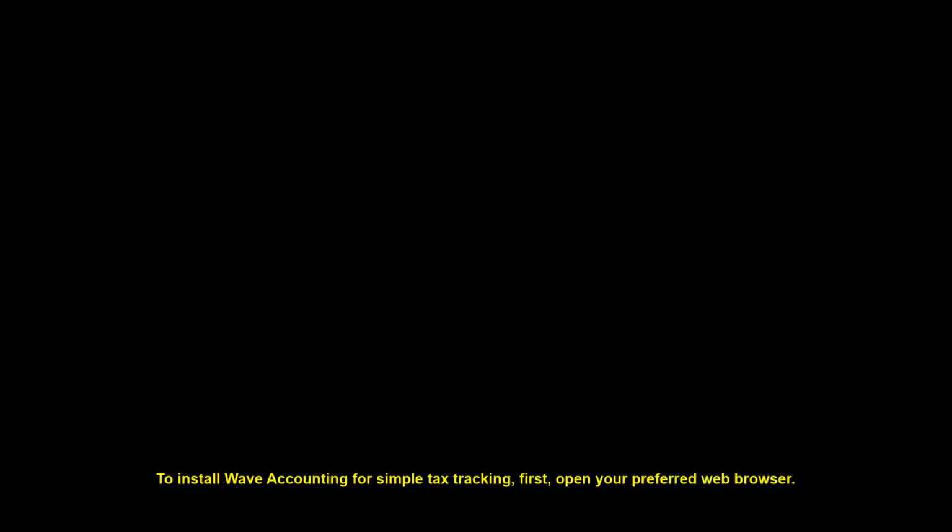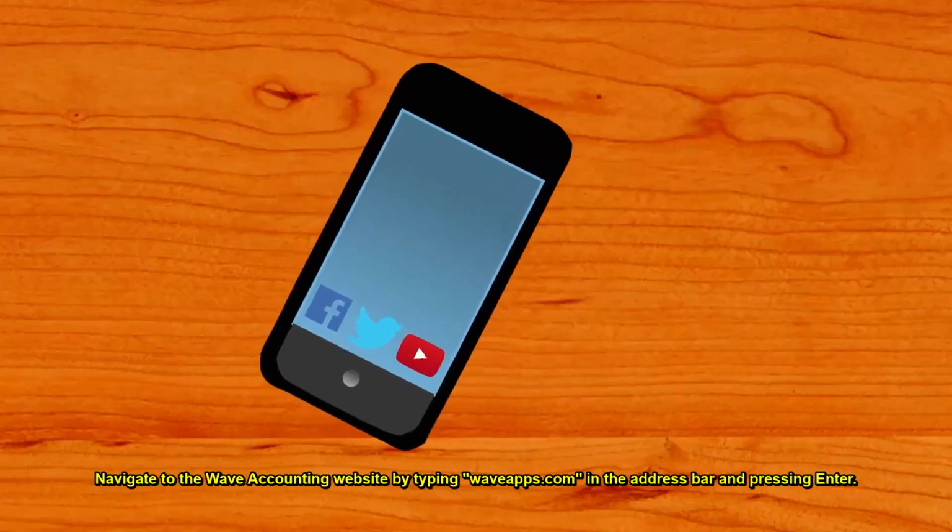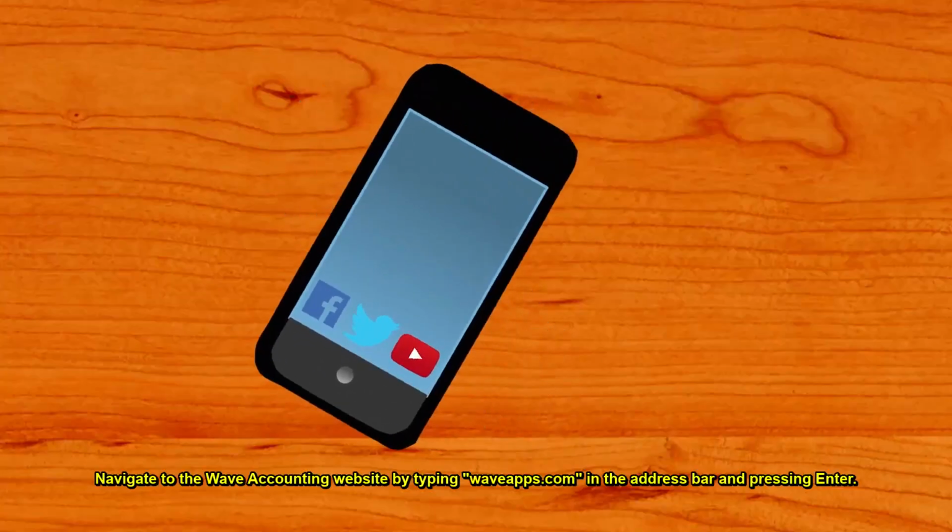clearly. To install Wave Accounting for simple tax tracking, first, open your preferred web browser. Navigate to the Wave Accounting website by typing waveapps.com in the address bar and press Enter. Once the page loads, locate the sign up button in the upper right corner and click on it.